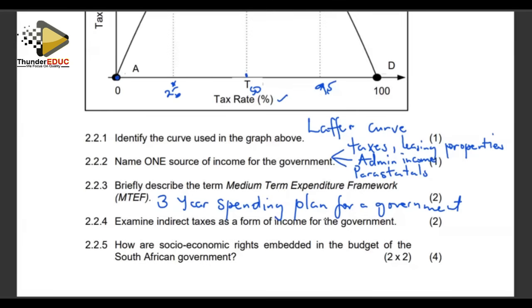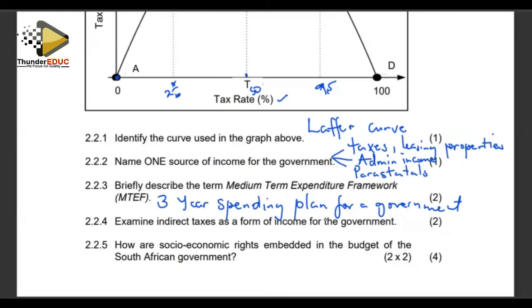We understand that the tax authority for South Africa is the South African Revenue Services. If you are paying direct tax, it means you have to pay directly to the tax authority. Like, for example, income tax. Income tax goes directly to South African Revenue Services. But when you're looking at taxes on consumption, for example, value-added tax, or sin taxes on tobacco and alcohol, they go through the medium, which is the business. And hence, the business is the one who is supposed to pay to the tax authority.